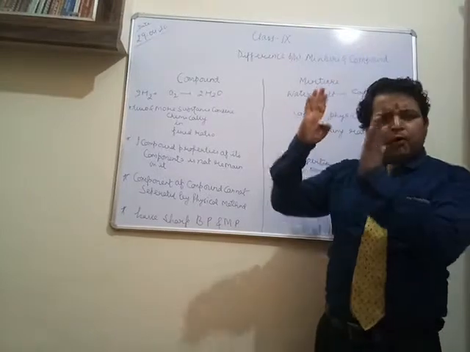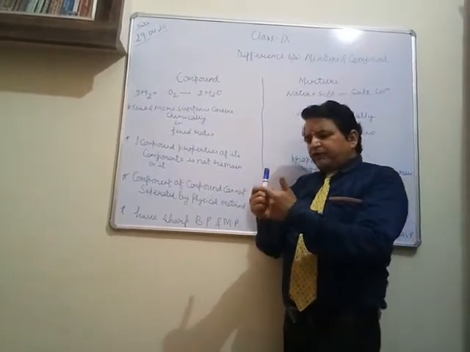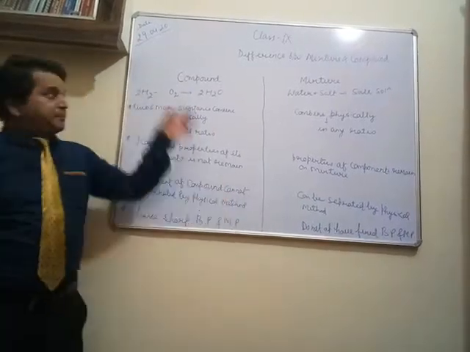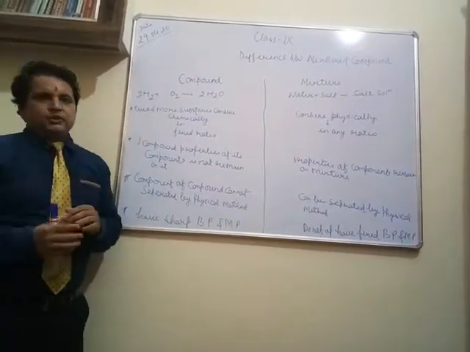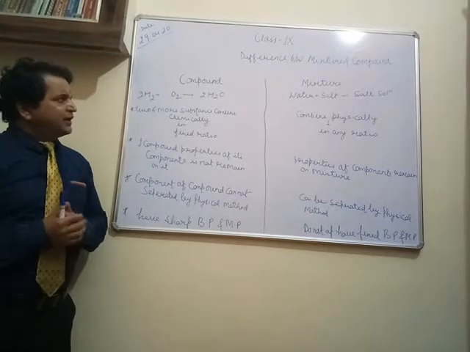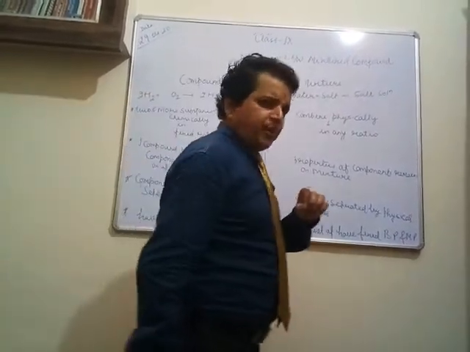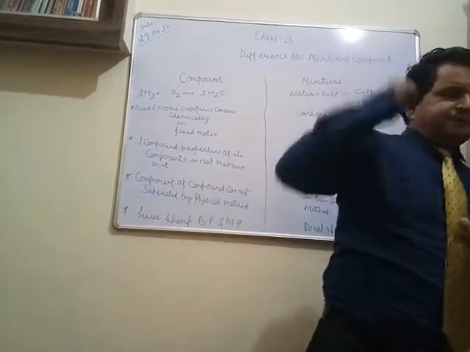Whenever two or more substances combine together, a compound is formed as well as a mixture is formed, depending on the combination. What kind of combination there is decides whether the new product formed is a compound or a mixture.